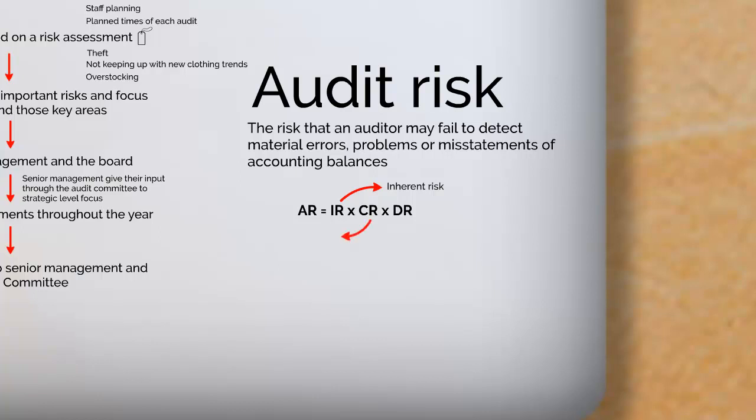And of course, as I said, CR stands for control risk. And the control risk is the risk that an issue may not be prevented or detected and then corrected by the organization's internal control mechanism. So what we're asking here is, how good are the controls that are currently in place? Are they sufficient, and are they fit for purpose?